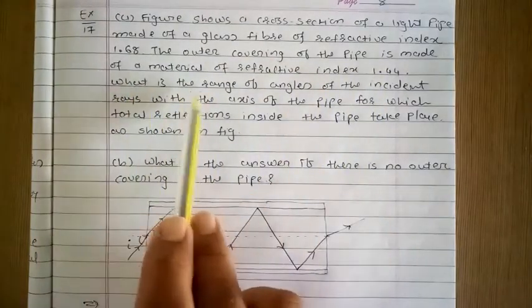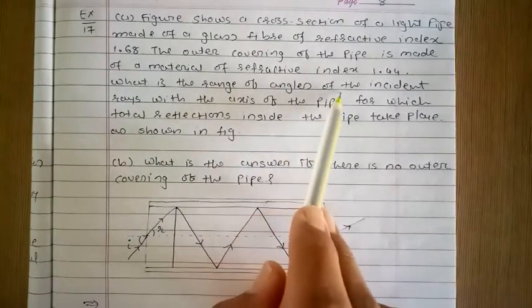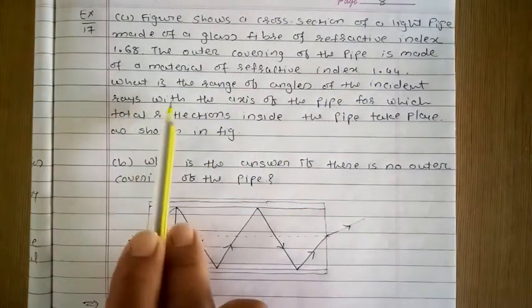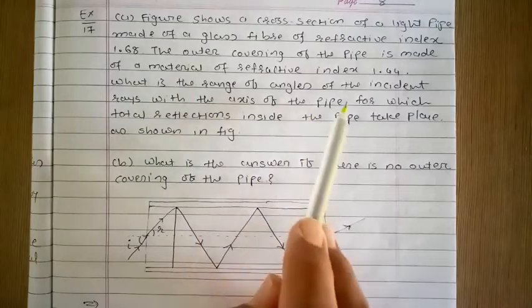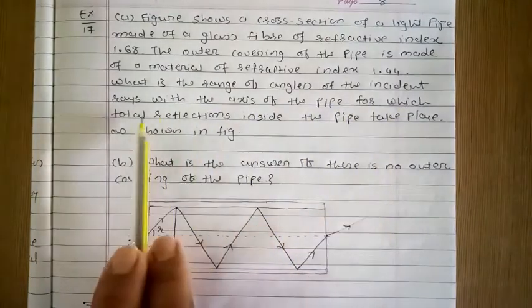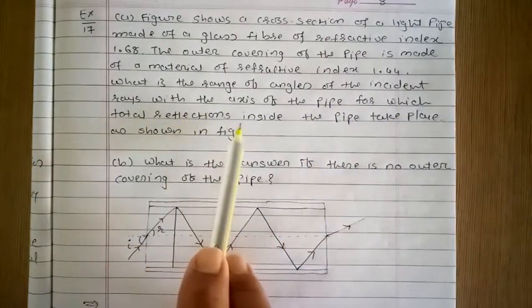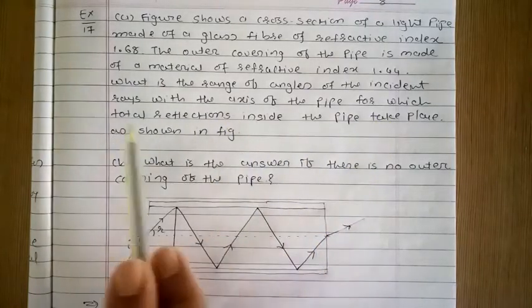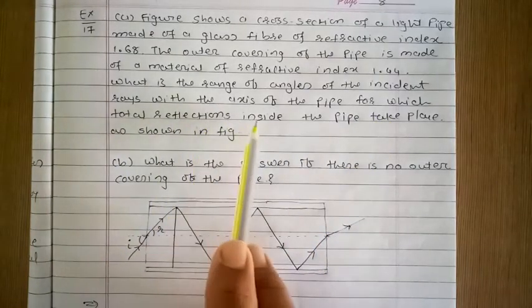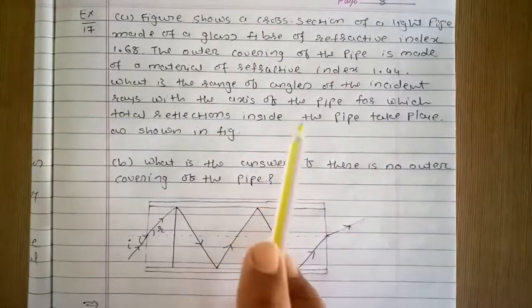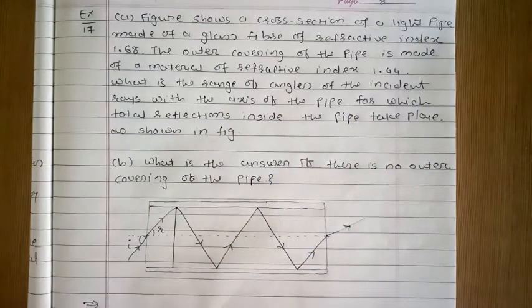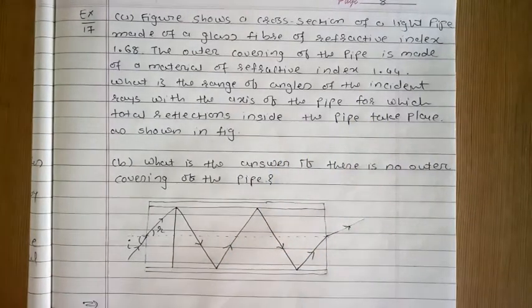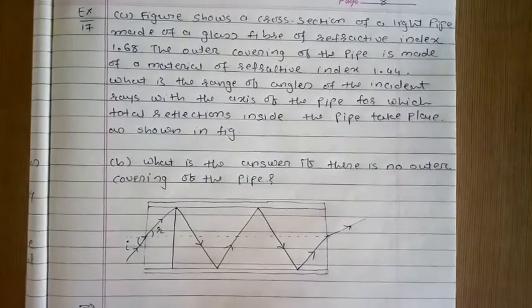What is the range of the angle of incidence with the axis of the pipe for which total reflection inside the pipe takes place as shown in the figure? And B. What is the answer if there is no outer covering of the pipe?